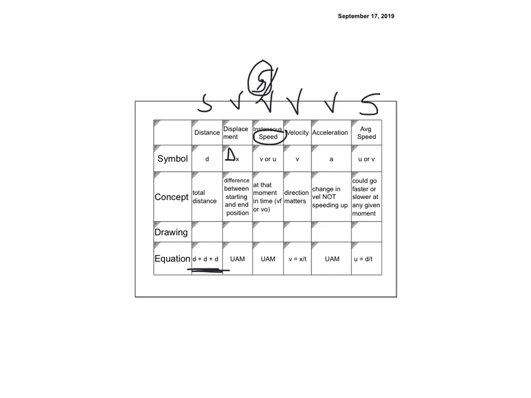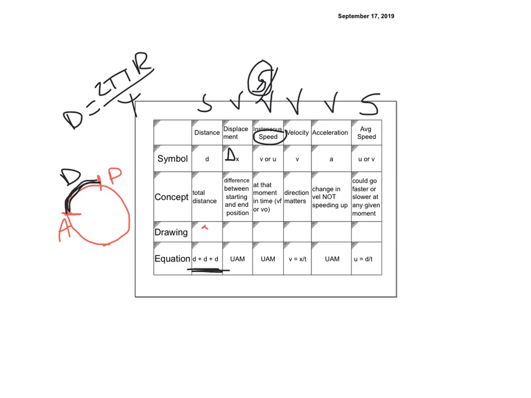But let's say I'm going around in a circle. You're supposed to put the drawings there, but I don't have space on mine. So if I'm going in a circle and I want to know the distance, and I walked from point A to point B, then my distance would be from A to D. I know the circumference is 2 pi r, so my d would be equal to 2 pi r divided by 4, because that's 1/4 of it.